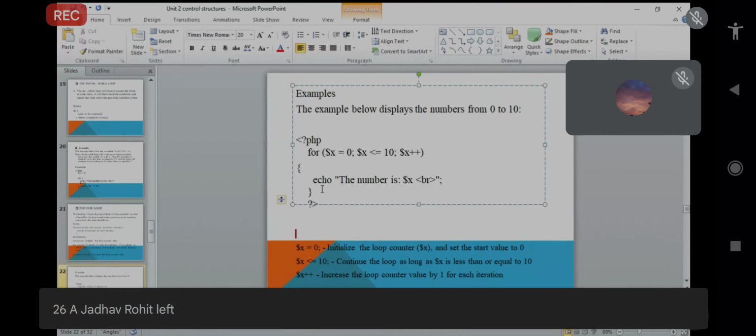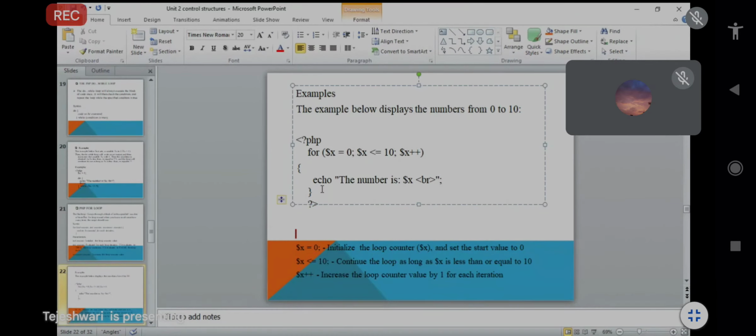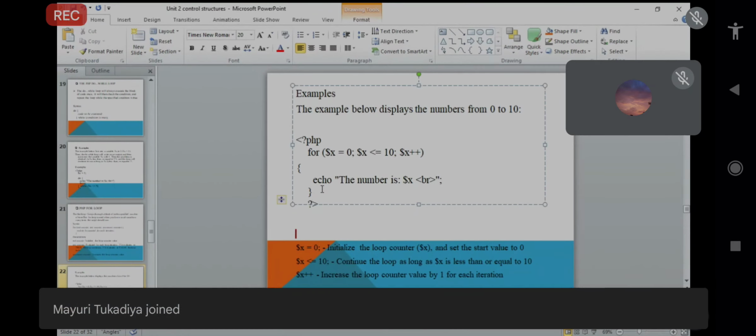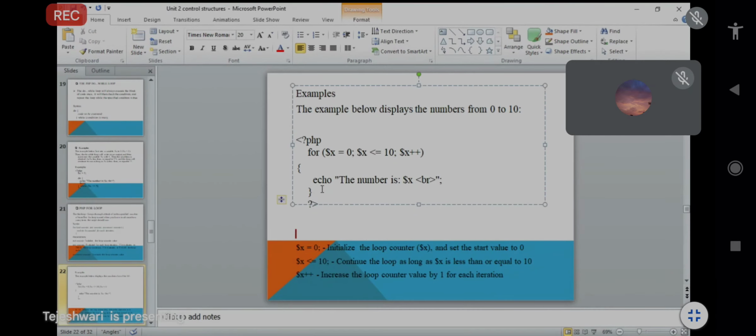Then that particular statement will be printed. Since you started with 0, "The number is 0" will be printed.